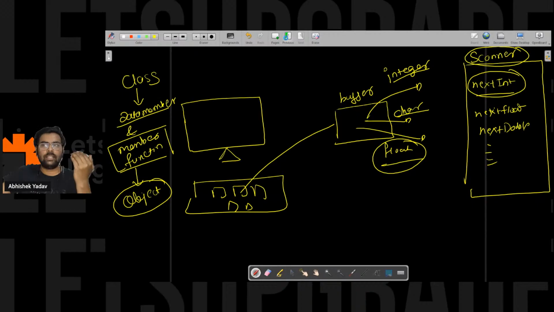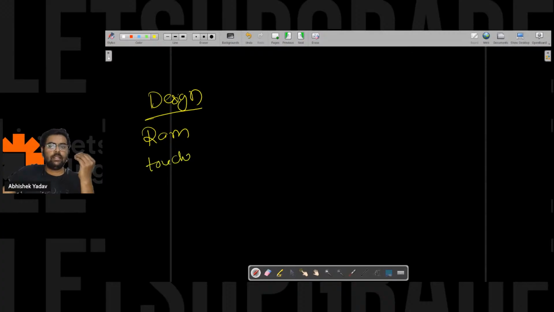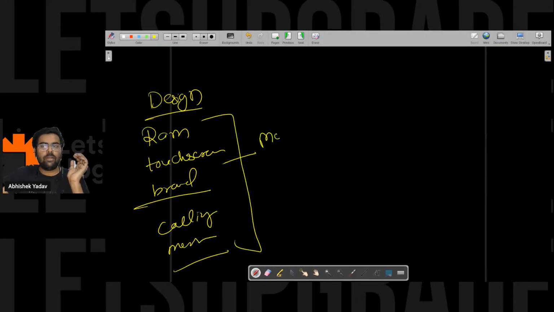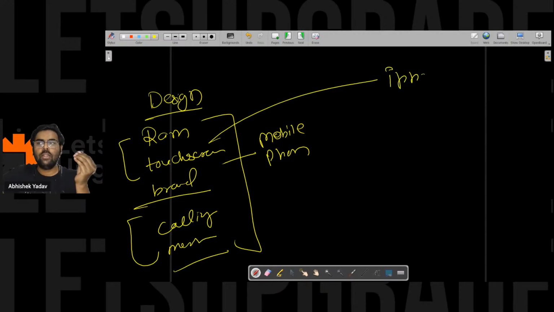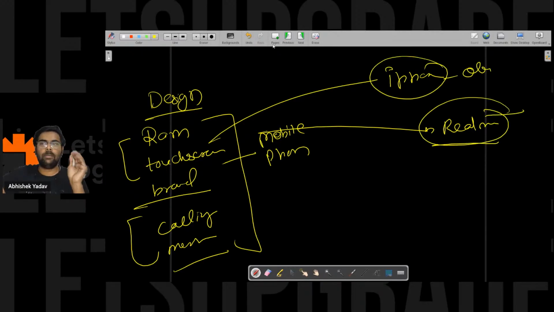You can relate it to a real life example also. You have the design of a mobile phone, that is, it has some RAM, it has the touch screen, it has the brand, it has the calling feature, it has a messaging feature. So this is the general design of a mobile phone. But in order to use these properties and behavior, you have to buy a mobile phone, an iPhone, or some Redmi or Realme phone. So this is your object.